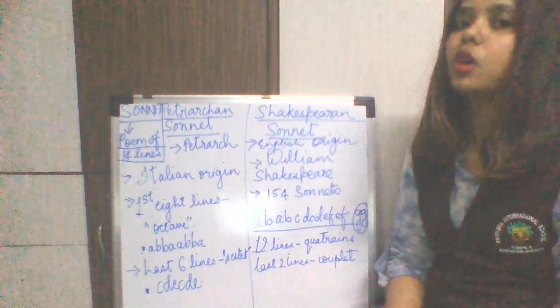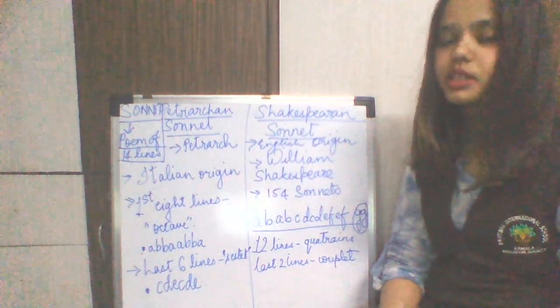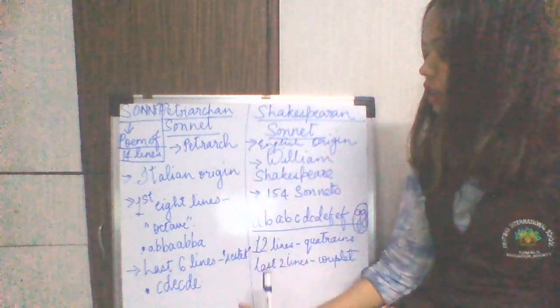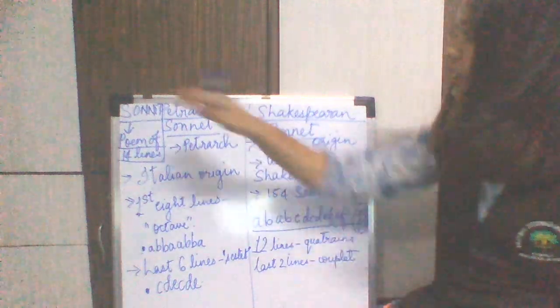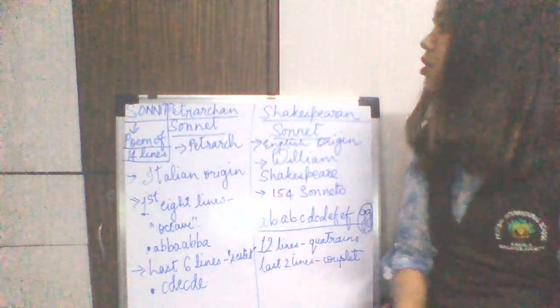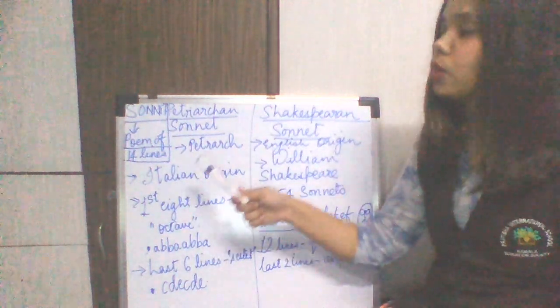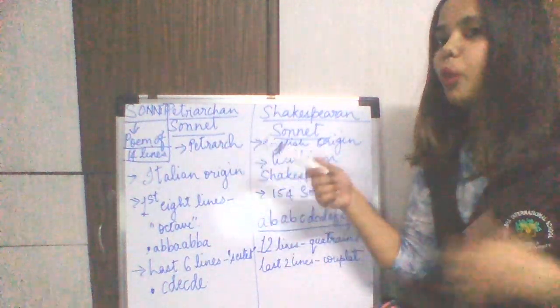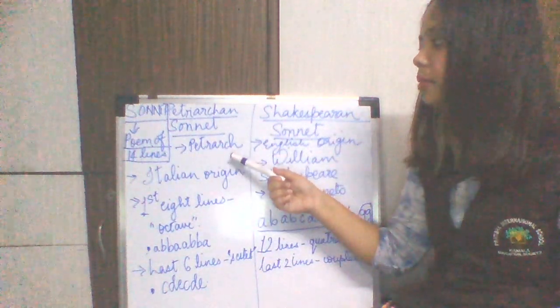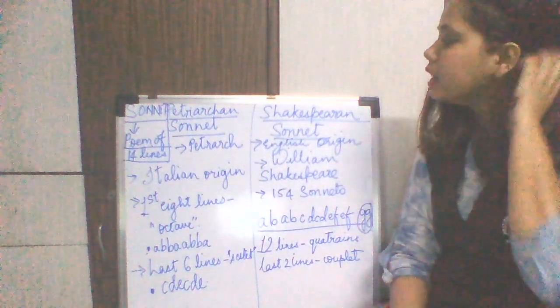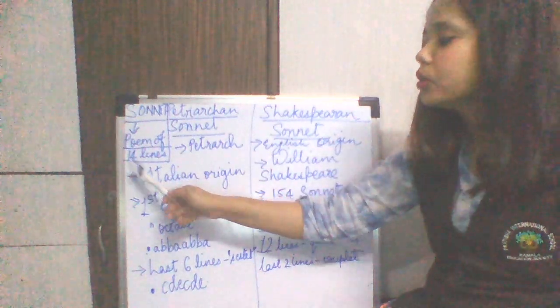Now what is a sonnet, what is the structure of it, and what is the rhyme scheme? Okay, so first I want you to only look at the Petrarchan sonnet over here. It has an Italian origin. It was made popular, or was invented, you can say, by Petrarch. As we know by now, a sonnet is a poem of 14 lines.